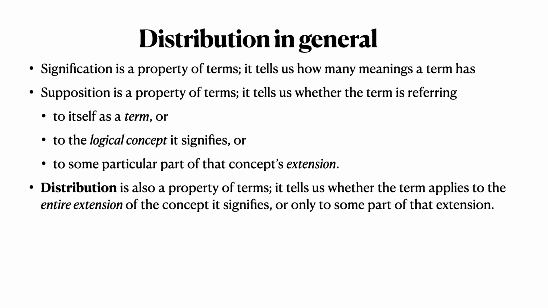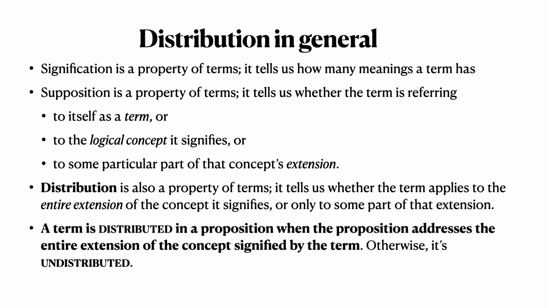And just as with supposition and signification, we can only determine the distribution of a term by looking at the overall proposition. We say that a term is distributed in a proposition when the proposition addresses the entire extension of the concept signified by the term. Otherwise, it's undistributed.